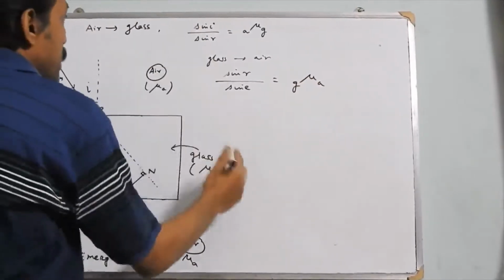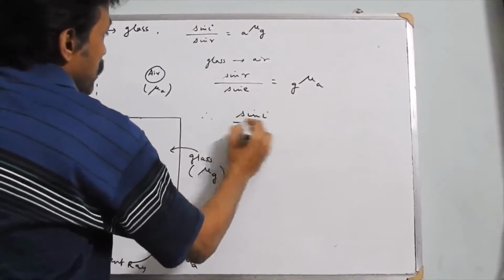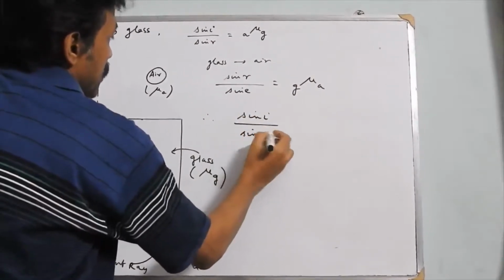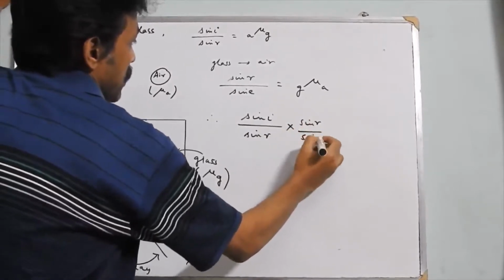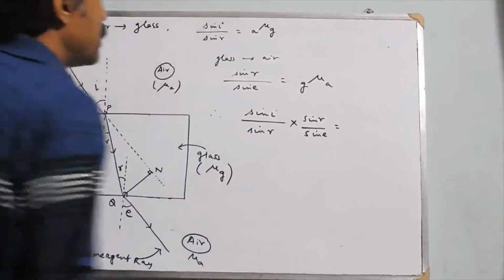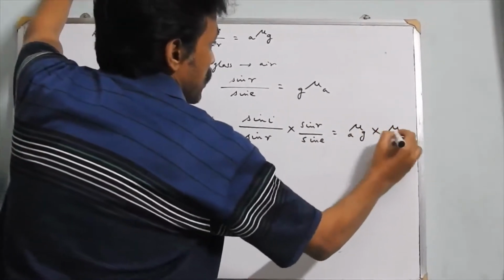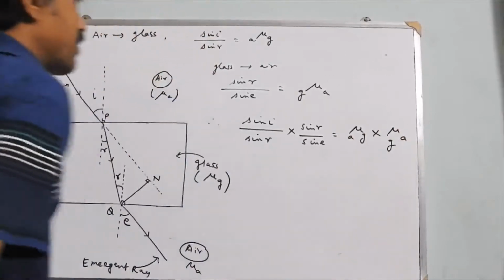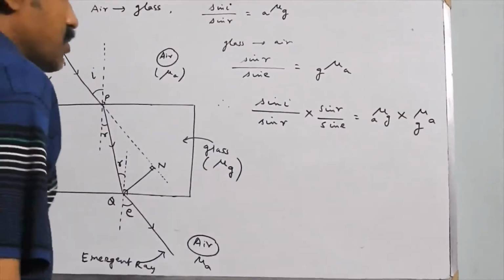If you multiply sin I by sin R into sin R by sin E, now by the principle of reversibility of light, we know that A mu G is 1 by G mu A.